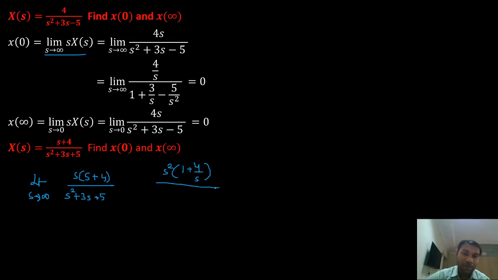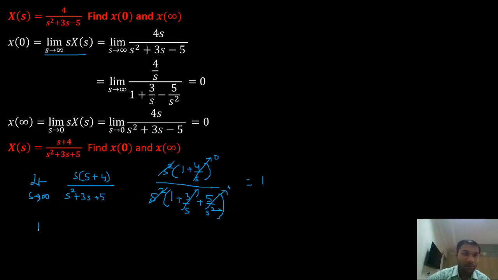And in the denominator, what do I have? I'll take s square common in the denominator. I have 1 plus 3 by s plus 5 by s square. So s square and s square get cancelled. So this is what I have left. Now if I substitute s equals to infinity, this goes to 0, this goes to 0, and this goes to 0. So what is left? 1 divided by 1. So 1 is my initial value.